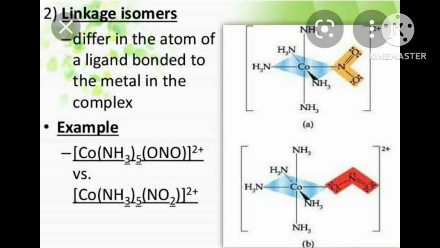Then first I will read the question, then I will tell you how you write the name of the compound.